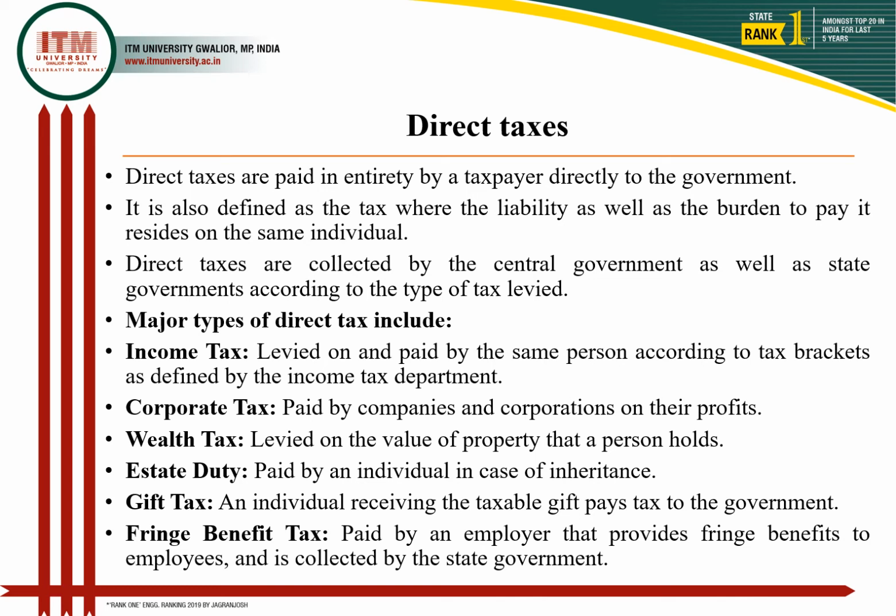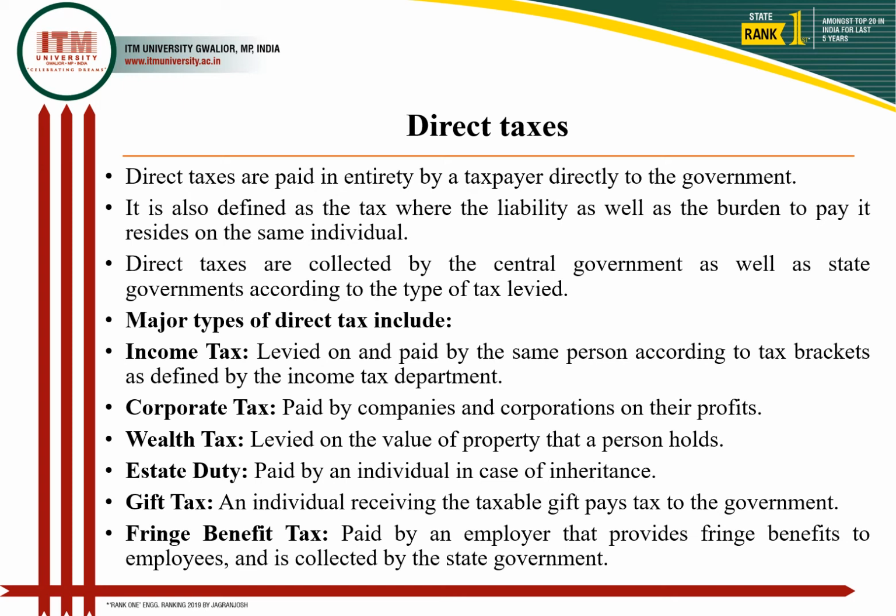And gift tax is generally when anyone receives a gift, they have to pay tax to the government. Yes, it may be a player winning some gift from any organization or any place, or winning some money in the form of, you can say, man of the match or whatever there is.